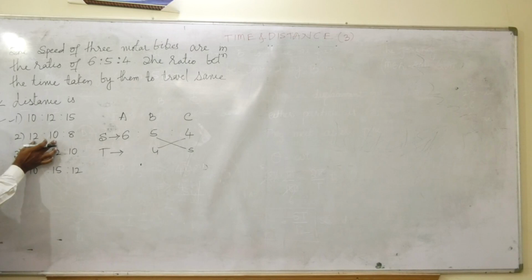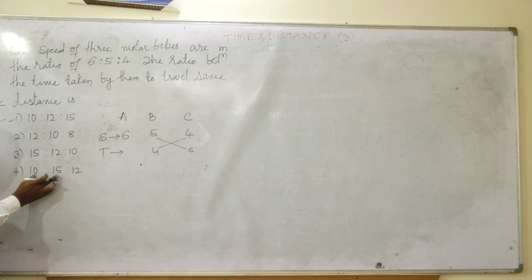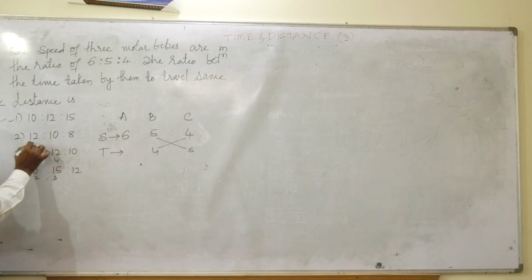Now here I do not get it because here 6:5. Now I required 5 is to 6, friends. Here it is 5 is to 3, and these two are 5 is to 3. Again, 5 is to 4. This is the 2 is to 3. Here it is 6 is to 5. Now it is here 5 is to 6.